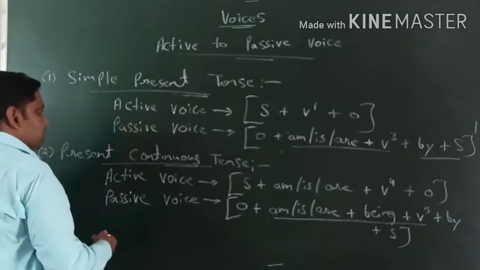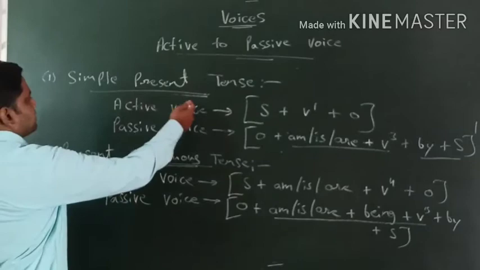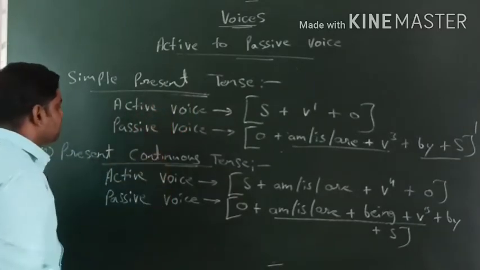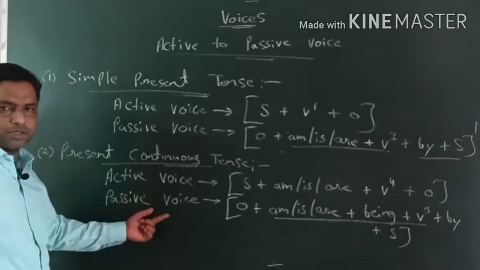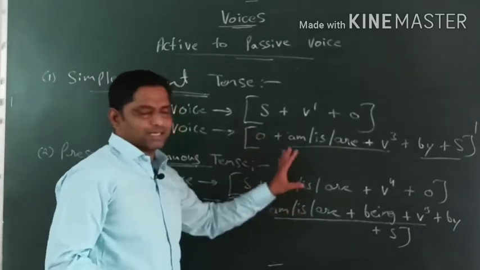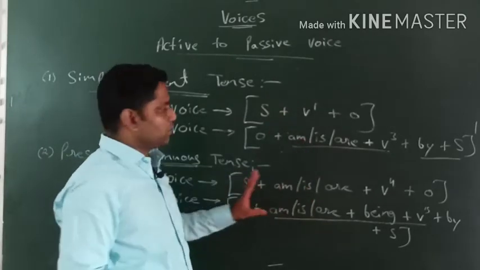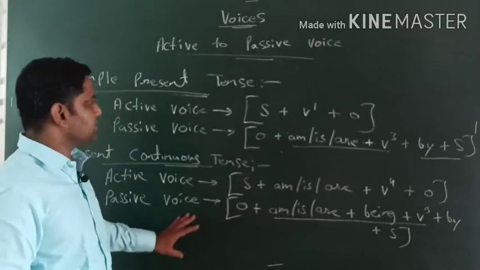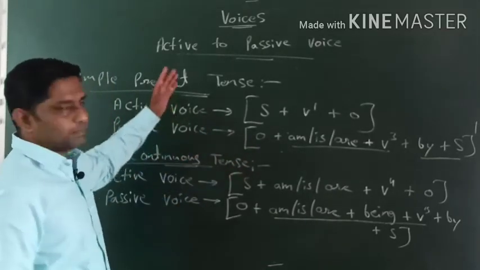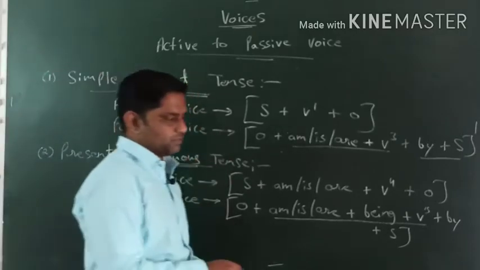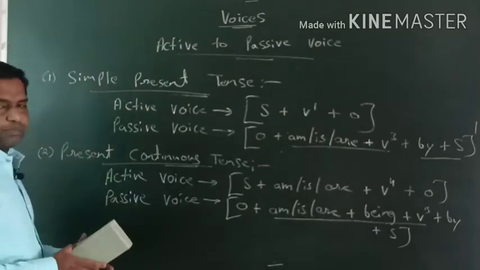So two treatments we have seen over here. यहाँ पर दो treatment हमने देखा है. एक simple present tense के लिए active voice to passive voice, and another is present continuous tense. We have seen active voice to passive voice. Guys, formulas are very important. Formulas बहुत जरूरी है. बिना फॉर्मूले के हम लोग सेंटेंस कंस्ट्रक्ट नहीं कर सकते. We cannot construct the sentence, we cannot do the sentence through active to passive and passive to active. Okay, तो नेक्स्ट बात करते हैं प्रेजेंट परफेक्ट टेंस की.